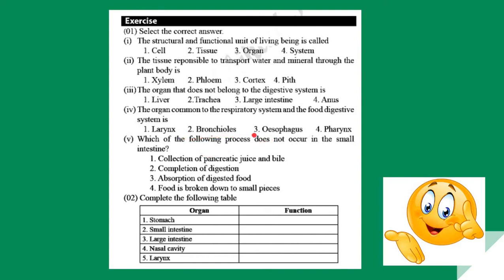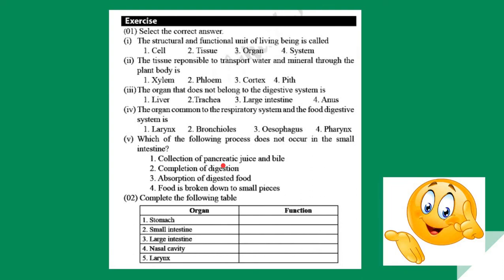Now, which of the following processes does not occur in the small intestine? Collection of pancreatic juice and bile, completing of digestion, absorption of digested food, food is broken down into small pieces. What does not occur? So here, food isn't broken down into small pieces. Various juices are secreted into the small intestine, so the first one is correct. And in the small intestine, the digestion is completed.